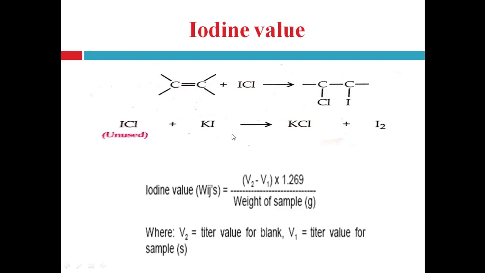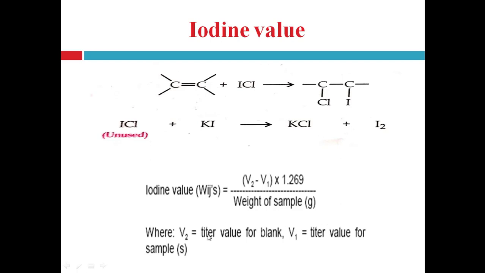First add potassium iodide, which releases KCl and iodine molecule. Now this free iodine molecule is reacted with sodium thiosulfate during titration. So iodine value by this method can be calculated using the formula (V2 minus V1) into 1.269 divided by weight of sample.